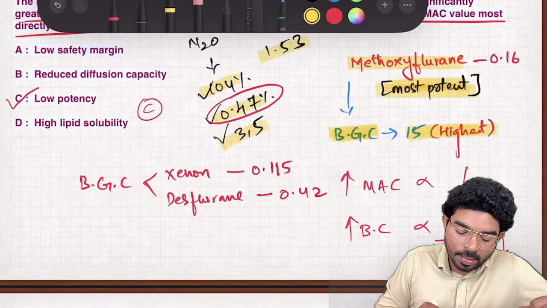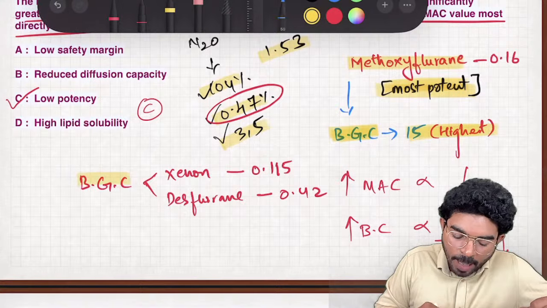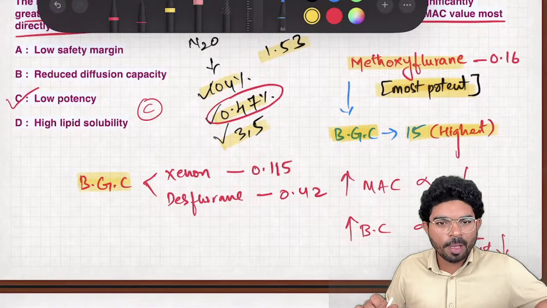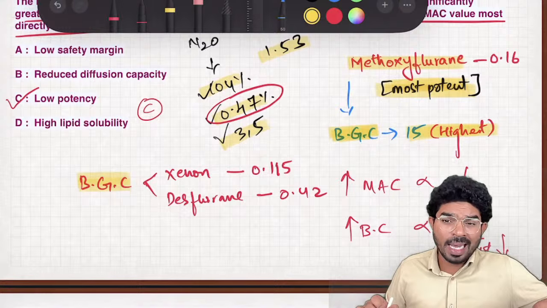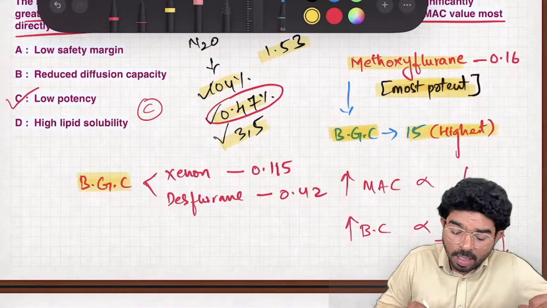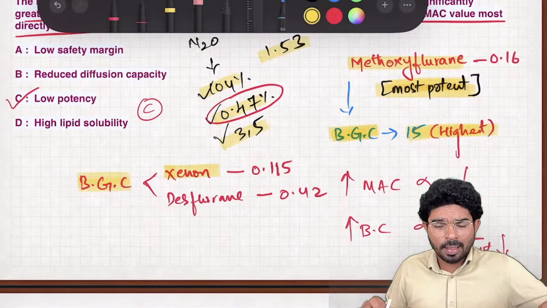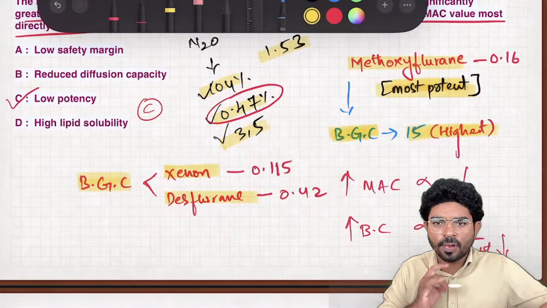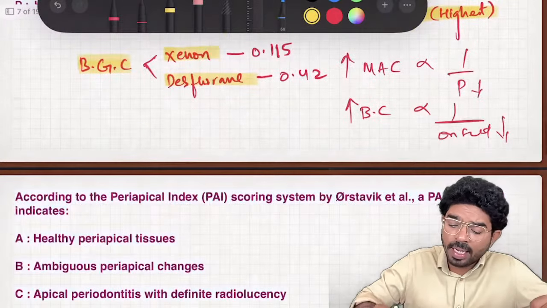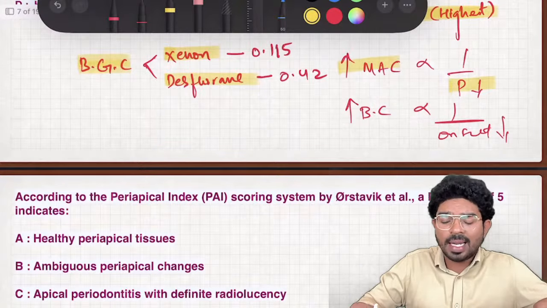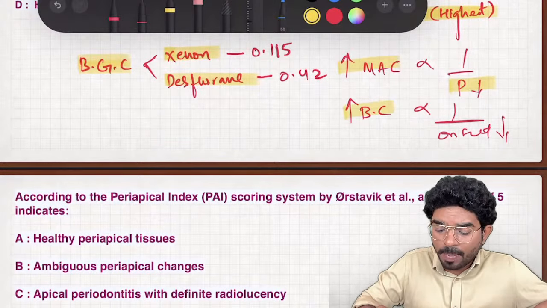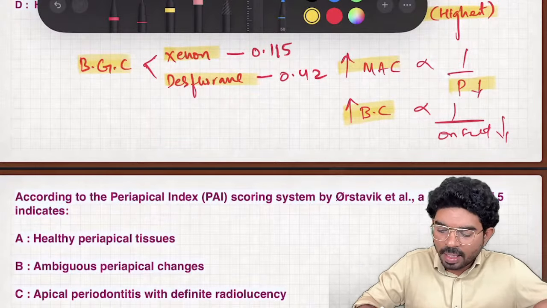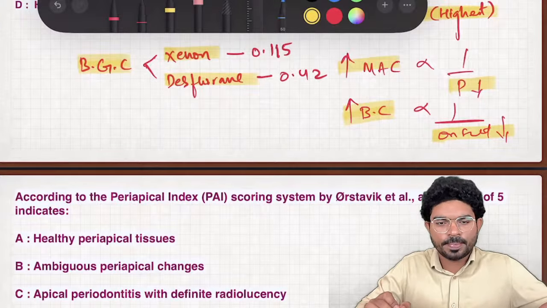Next one. Apart from this, I want you to make a note of the blood gas coefficient values of xenon, that is 0.115, and desflurane, that is 0.42. I hope this is very, very clear. The more the MAC value, the less will be the potency. The more the blood gas coefficient value, the less will be the onset.